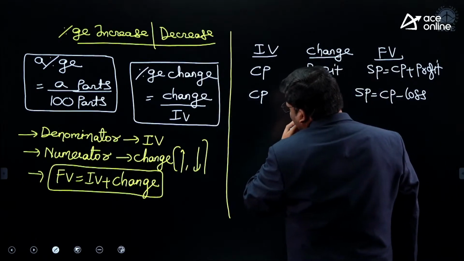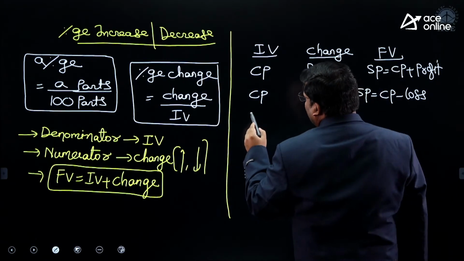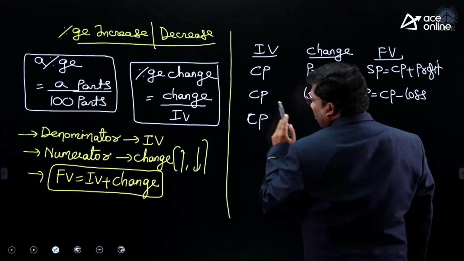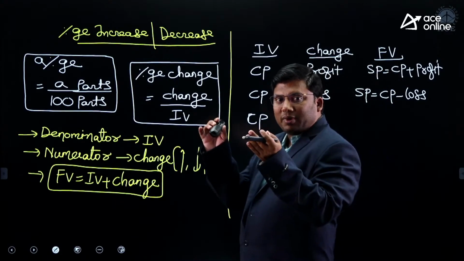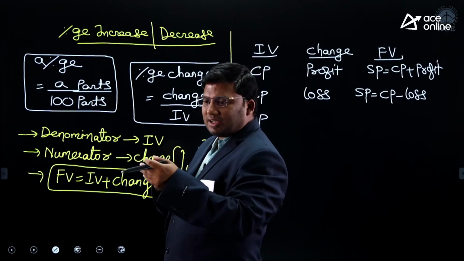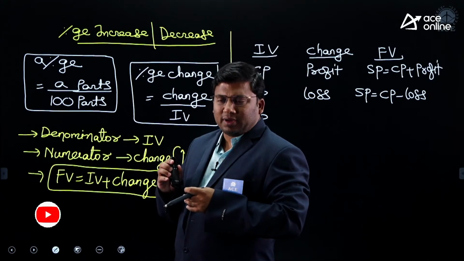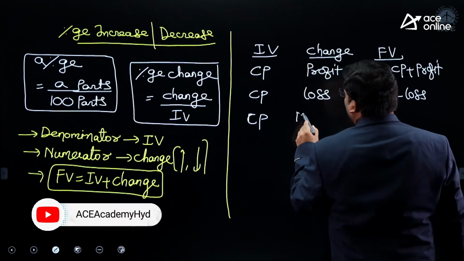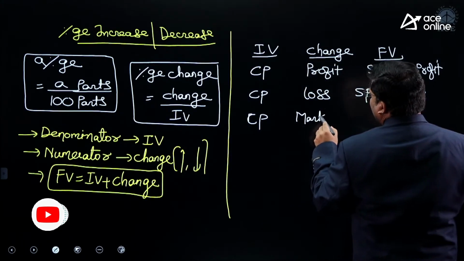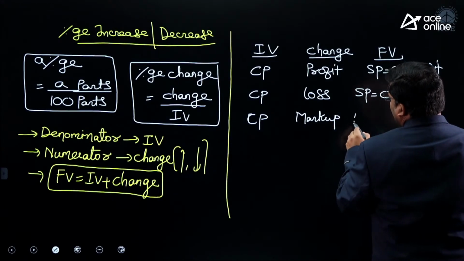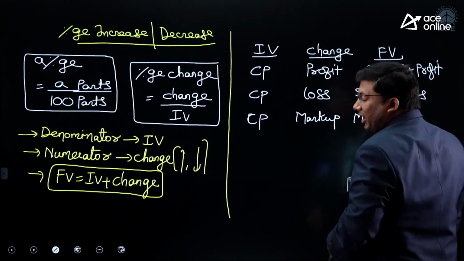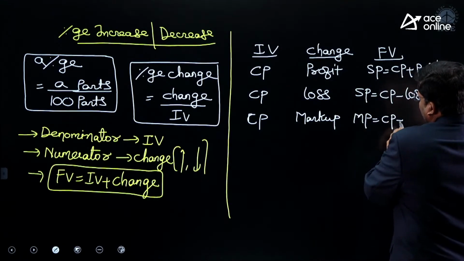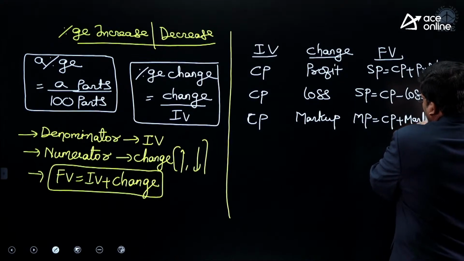Next one. I went to a shop and bought a product. There is no seal on that product. I added my own seal. Suppose I bought a water bottle at 10 rupees. On a seal, I kept it as 12 rupees. That we call markup. So the price marked on the product is 12 right now. I purchased at 10 rupees and increased it by 2 rupees.